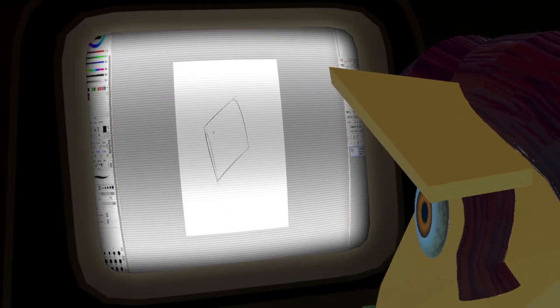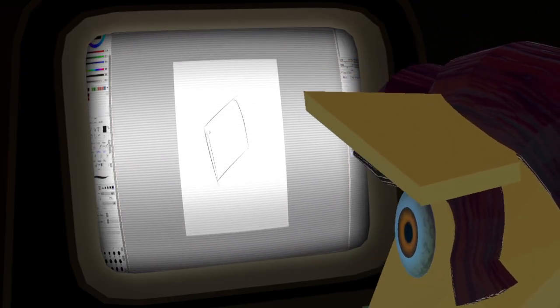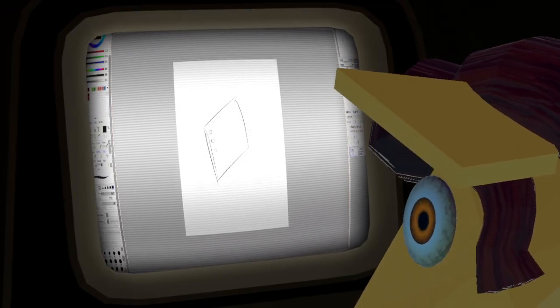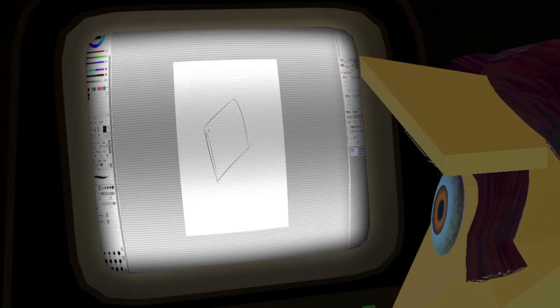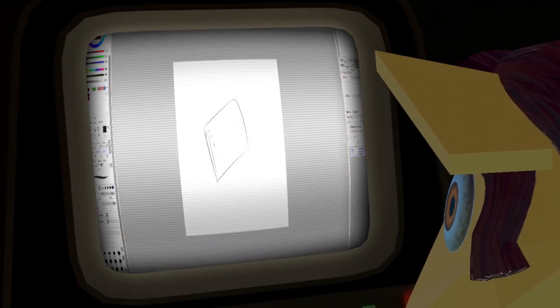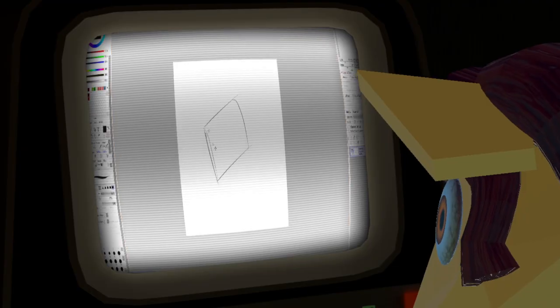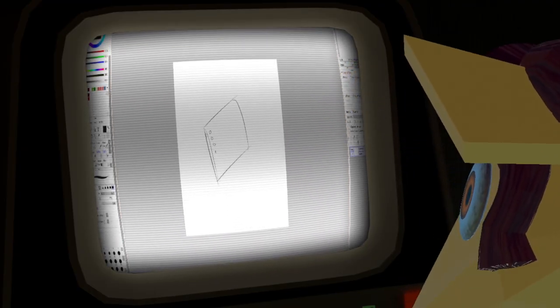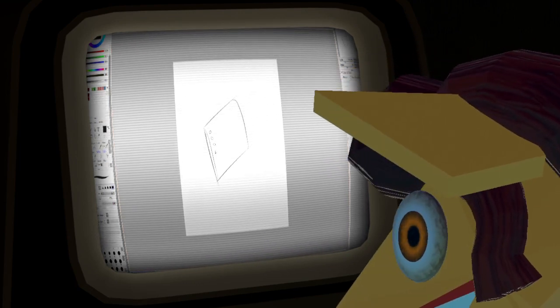Alright, this little tablet, and we have the funny yin yang buttons.